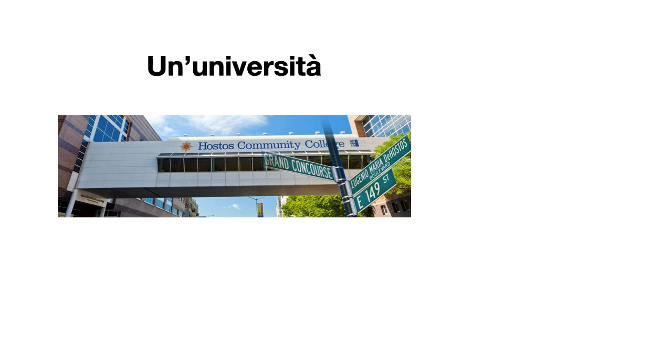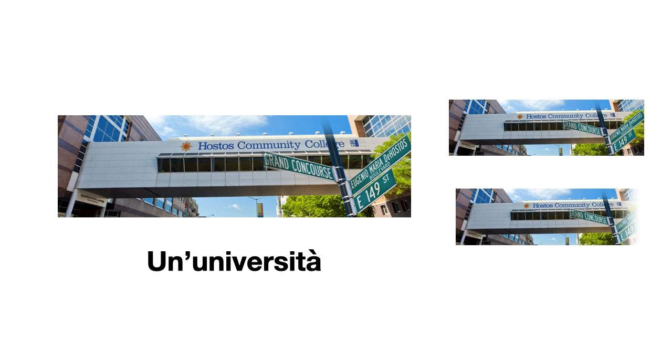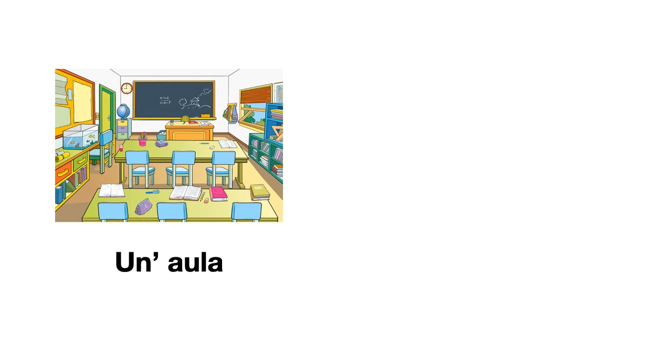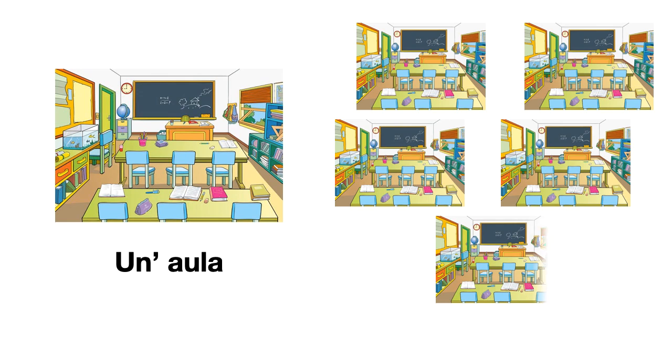Cos'è? Un'università, difatti la nostra università, our college, right? A college, un'università. Contiamo. 1, 2. 2 cosa? 2 università. It's not università with a changed ending, because that has an accent and words that end in accented vowels do not change in the plural, right? E poi un'aula, vero? A classroom, un'aula. Contiamo. 1, 2, 3, 4, 5. 5 aule. A goes to E.